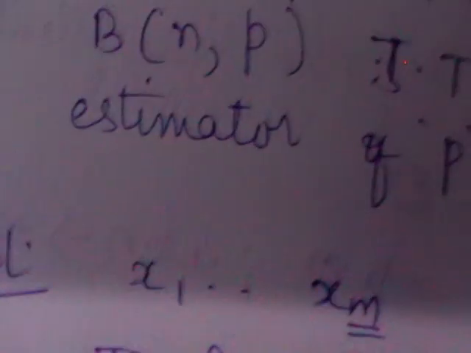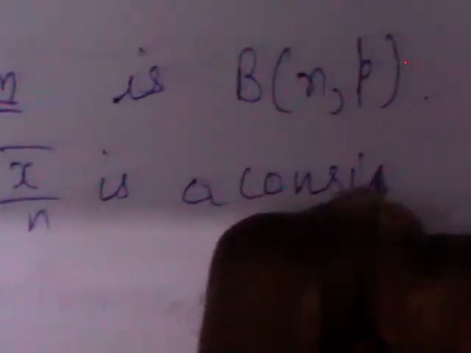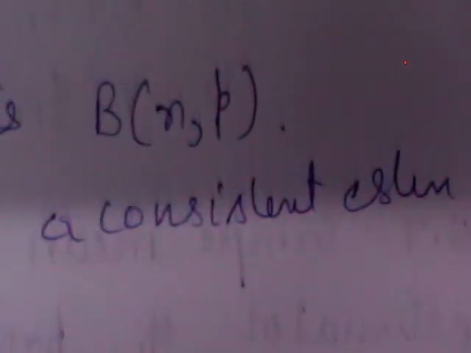Okay. Now, you need to prove that x bar by n is a consistent estimator of p.